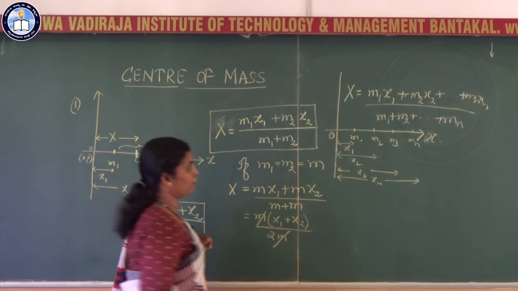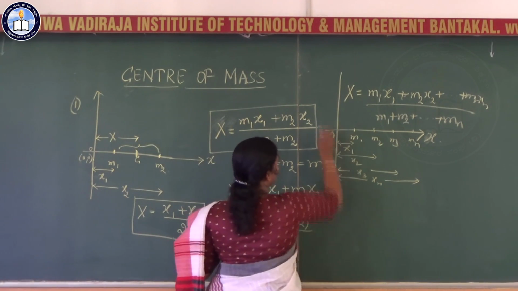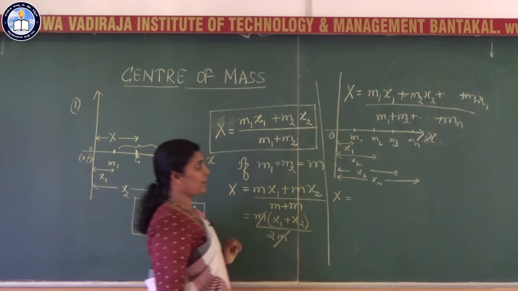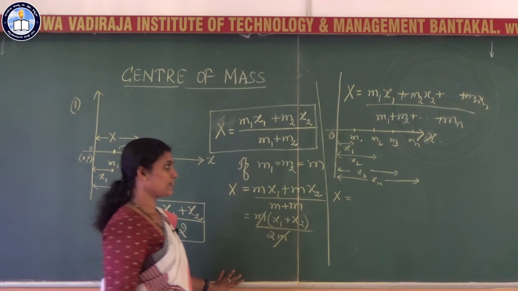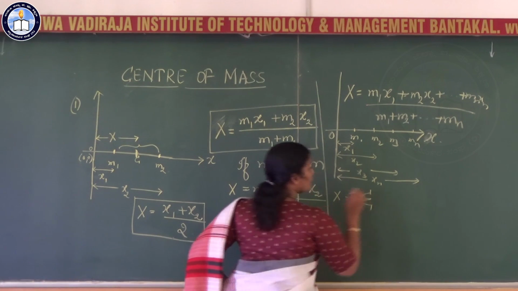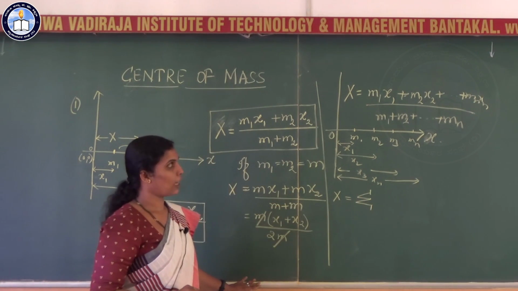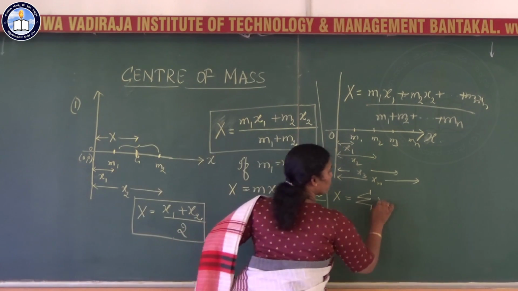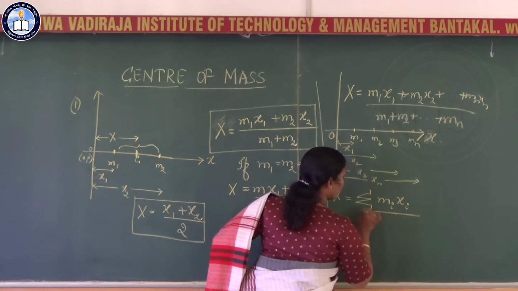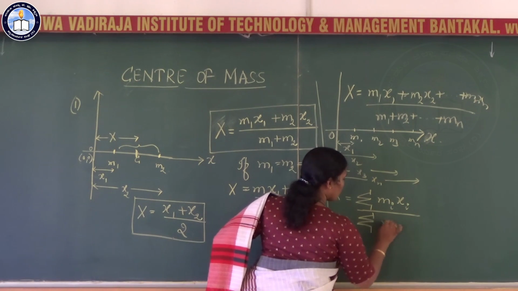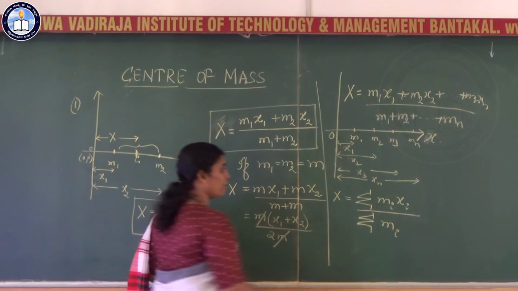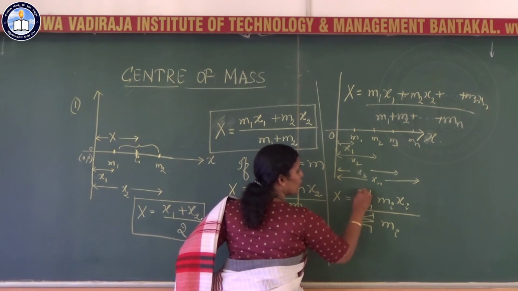Now what happens here? I simplify it here. I can also write this as summation mi xi divided by summation mi. See, all these summations run from i equal to 1 to n.